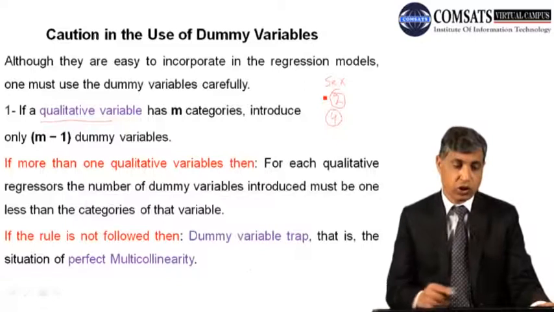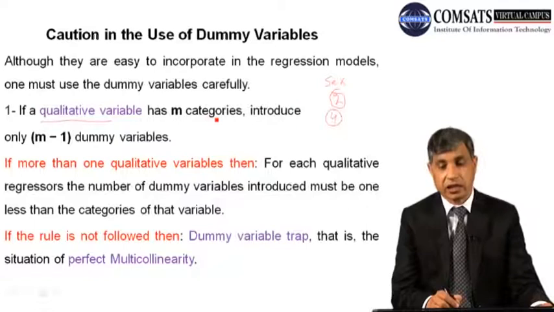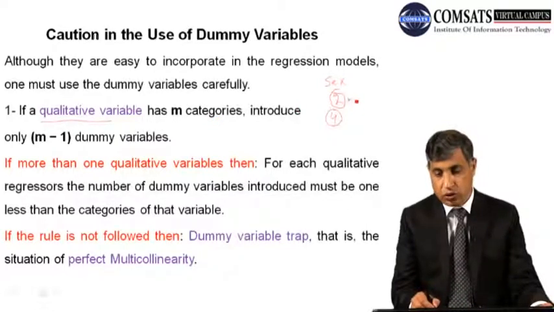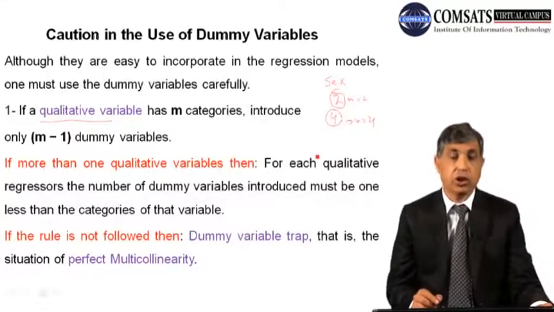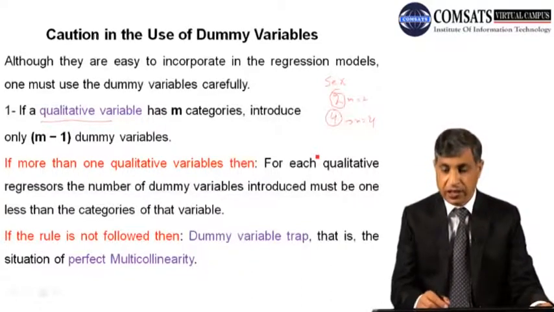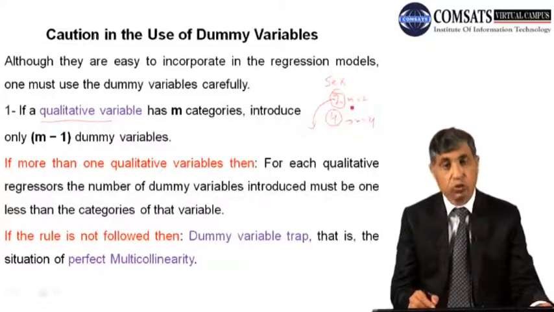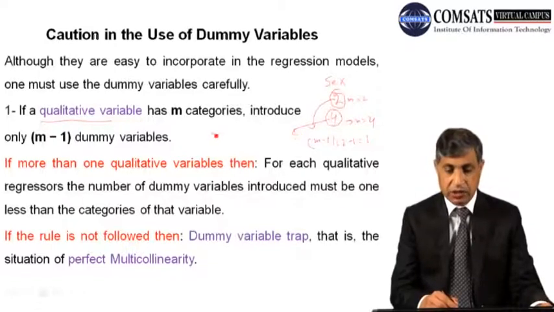So what caution should we take? If a qualitative variable has m categories, m is equal to 2 in this case, and in this case m is equal to 4, then introduce only m minus 1 dummy variables. For example, if there are 2 categories, I will be using m minus 1, that is 2 minus 1, so 1 dummy. And in the case of the areas, m is equal to 4, I will be using 4 minus 1, that is 3.